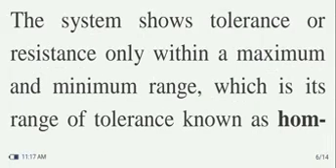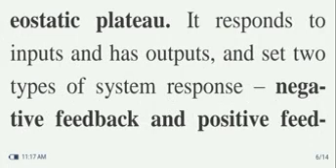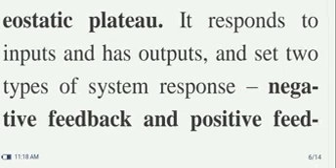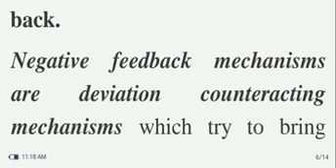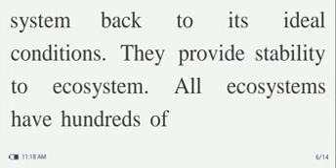In an open cybernetic system, the system shows tolerance or resistance only within a maximum and minimum range, which is its range of tolerance known as the homeostatic plateau. It responds to inputs and outputs and sets two types of system responses: negative feedback and positive feedback. Negative feedback mechanisms are deviation counter-reacting mechanisms which try to bring the system back to its ideal condition. They provide stability to the ecosystem.